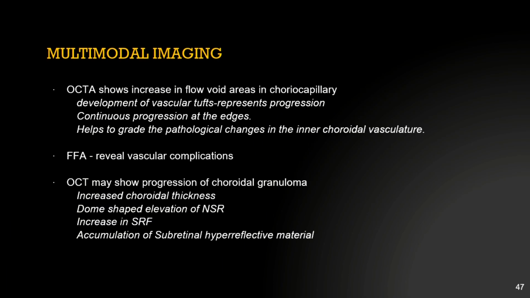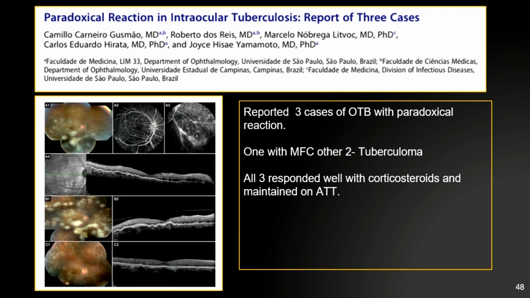In multimodal imaging, in OCTA there will be an increase in the flow void areas in the choriocapillaris. There will be vascular tuft development that represents the progression of the disease, and the edges show the continuous progression and help to grade the changes in the inner choroidal vessels. FFA also shows signs of vascular complications like vasculitis. In OCT, there is progression of choroidal granuloma, increase in choroidal thickness, neurosensory detachments, and accumulation of hyperreflective material in the subretinal space.